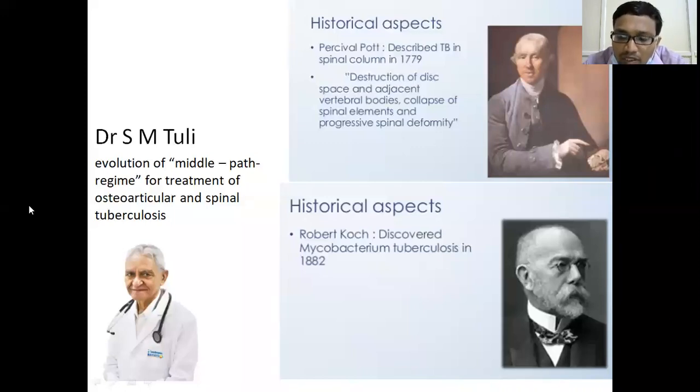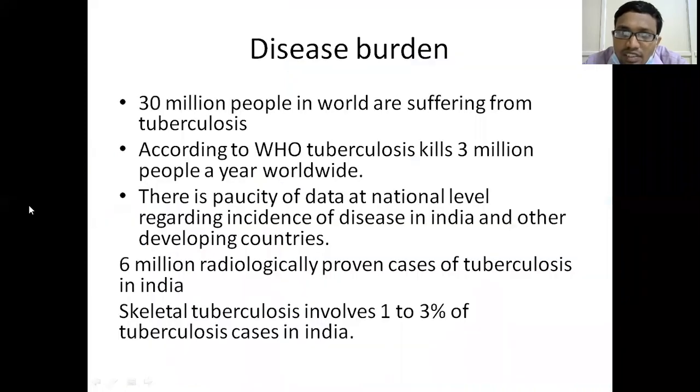I will be talking now about the incidence of the disease. Tuberculosis is a very common disease. It has high morbidity, and it also has very high mortality. In the world, about 30 million people are affected by tuberculosis. It is more commonly seen in underdeveloped countries.